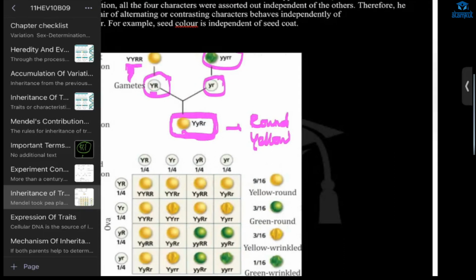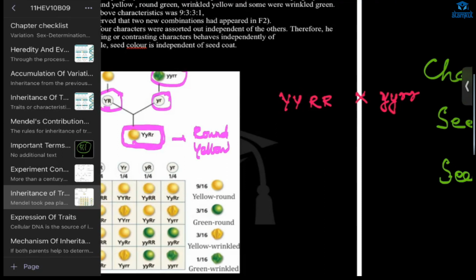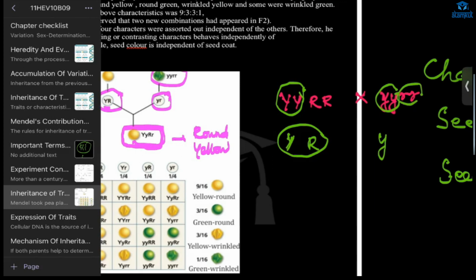How are we getting this? It is like this, right? From this, you have to take one gamete from here. For a gamete you have to take one, right? In cell division only you will get one. Here also you have to take one. You will form this, and here from here y, small y, and from here, okay, because these both are same.